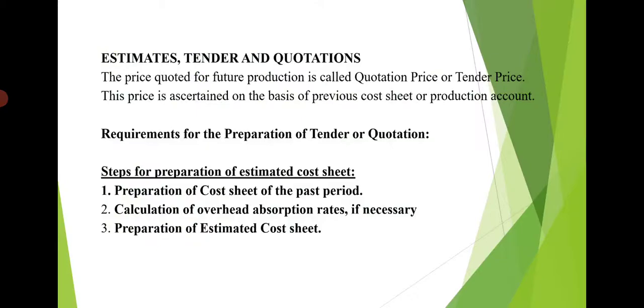So what are estimates, tenders, quotations? Very often a manufacturer or producer is asked to submit a tender or cost estimate for the supply of product in future. The price quoted for future production is called quotation price or tender price. This price is ascertained on the basis of previous cost sheet or production account.